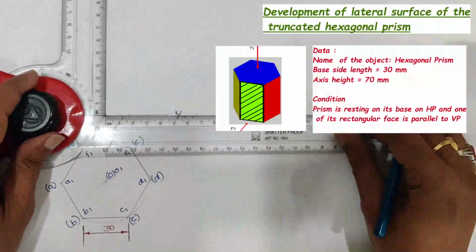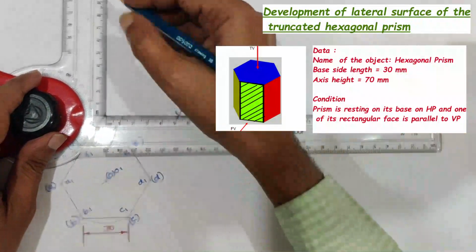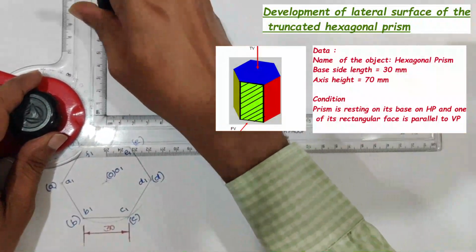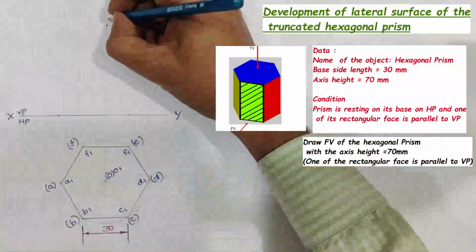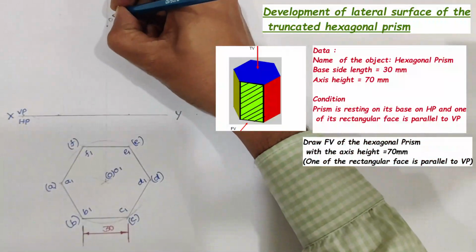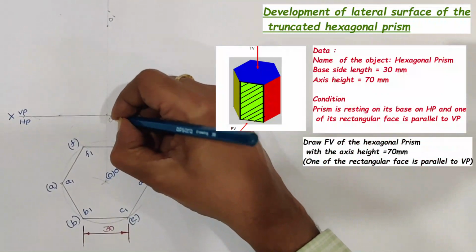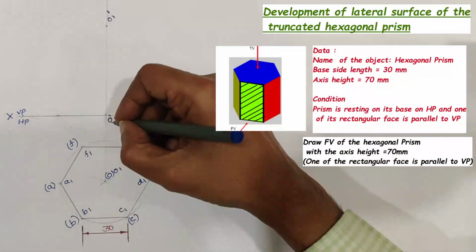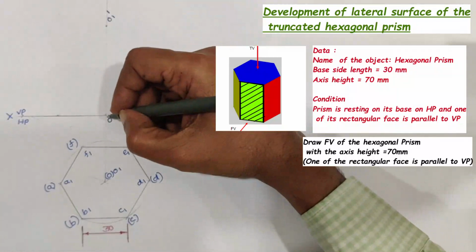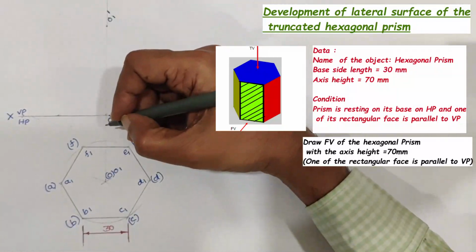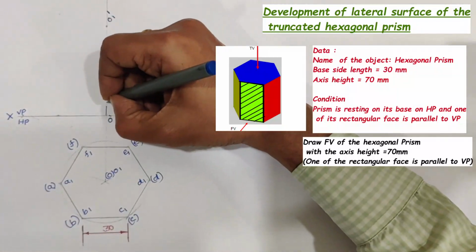Here, the height of the axis is given in the problem as 70 mm. Name this point as O1 dash and this point as O dash. O dash and O1 dash are the images of the axis in the front view.